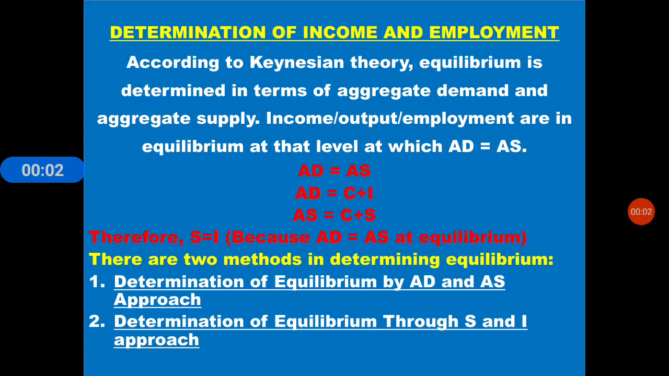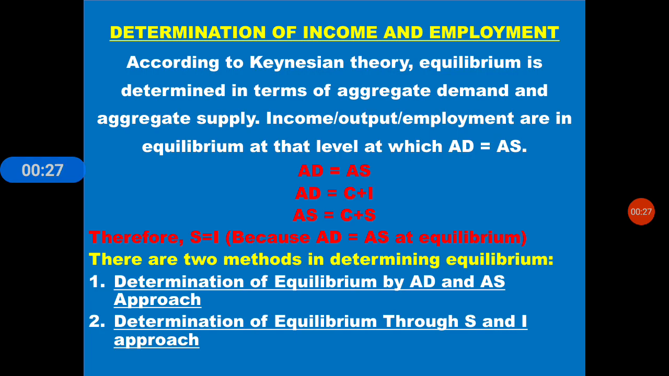Hello students, this is the second part of the determination of income and employment chapter. According to Keynesian theory, equilibrium is determined in terms of aggregate demand and aggregate supply. So, who is Keynes? Keynes is the propounder of the determination of income and employment theory.